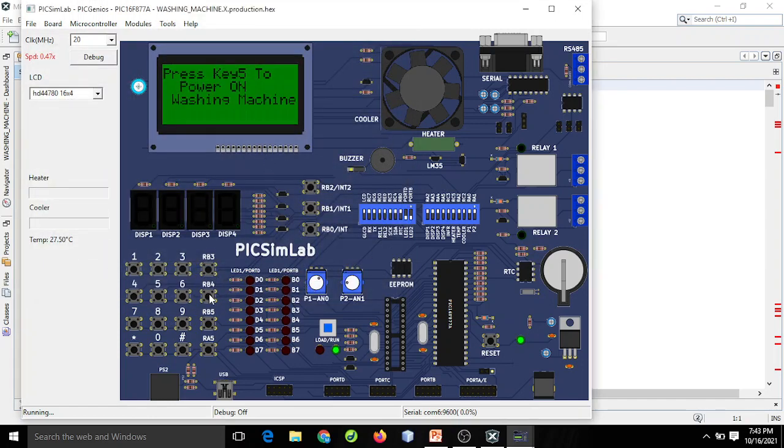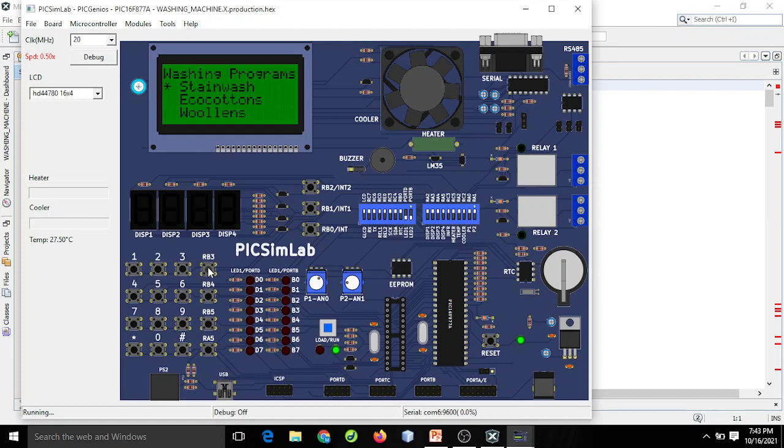Press key 5 to power on the machine. The washing machine is getting on. When it gets on, it shows the washing programs, heavy, delicate, all 12 programs. Select any one which you need. Let me select stain wash for now.